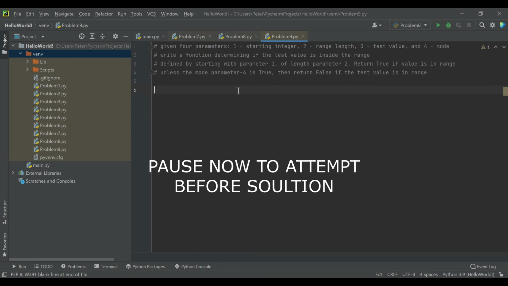So if you'd like to attempt this before we dive into the solutions together, I recommend go ahead and hitting pause now. Otherwise, we're going to take a look at the solution together.